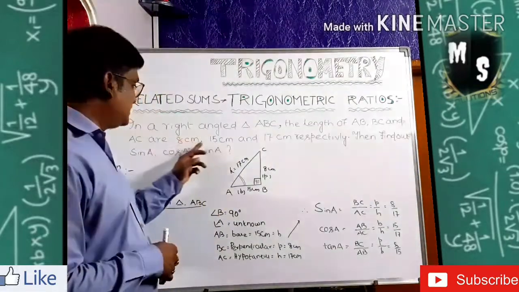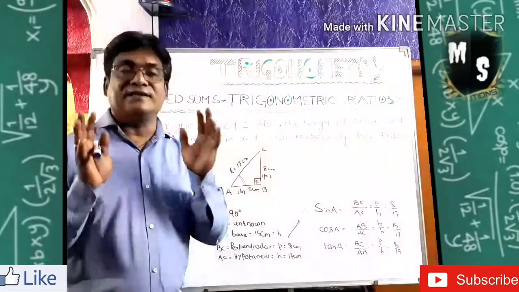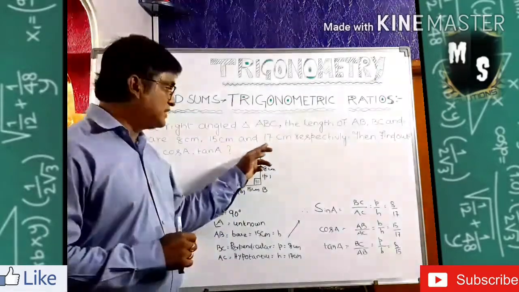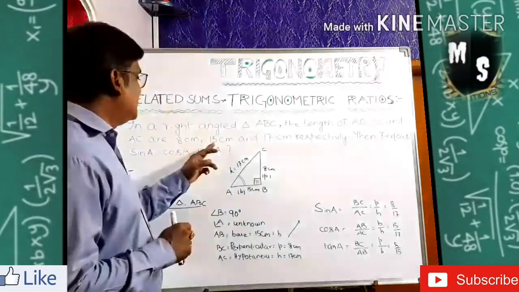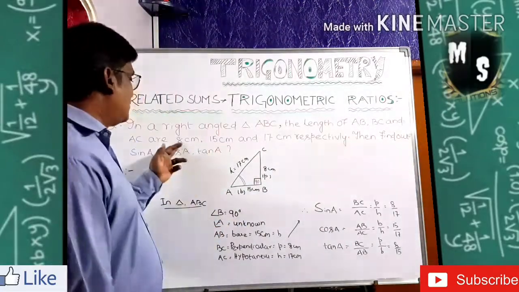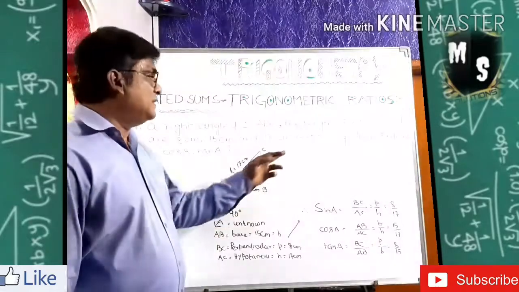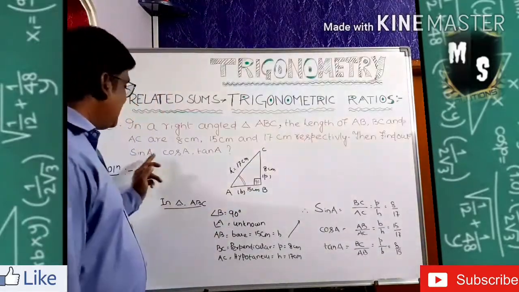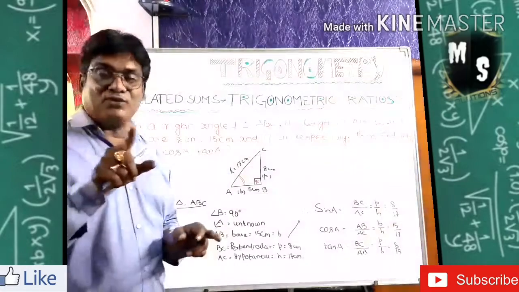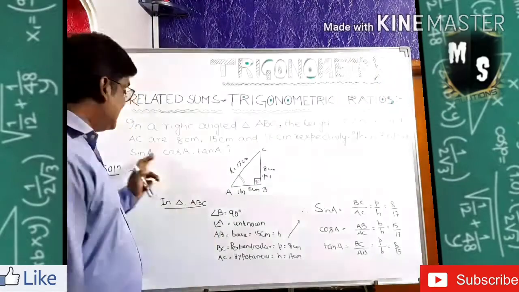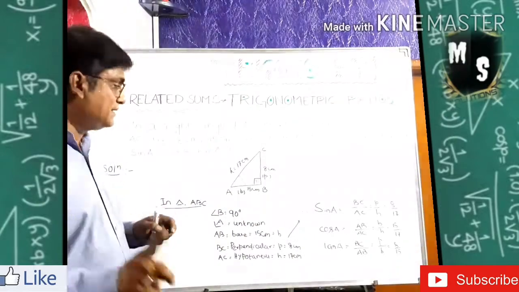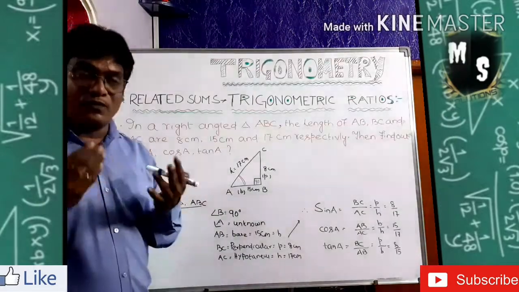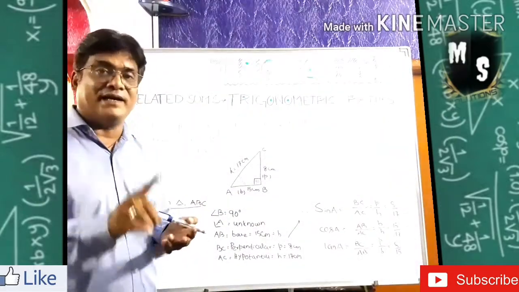So from these three sides, see which side is the bigger one. That is 17. 17 is the largest side, or hypotenuse, and 15 is called the base, and 8 is called the perpendicular. Now find out the sine, cos, tan. Again you have to judge what he is asking. Sine A means A angle is unknown here, and you have to put the trigonometric ratios to A angle only.